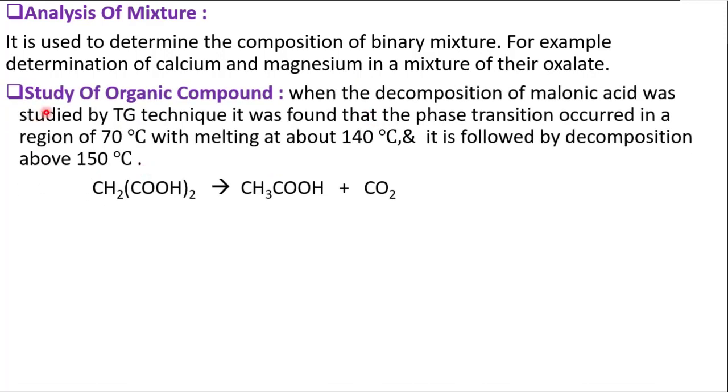Next one, study of organic compounds. When the decomposition of malonic acid was studied by the thermogravimetric technique, it was found that a phase transition occurred in a region of 70 degrees Celsius, with melting at about 140 degrees Celsius, followed by decomposition above 150 degrees Celsius.